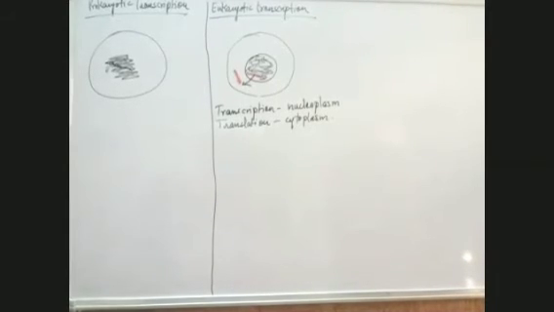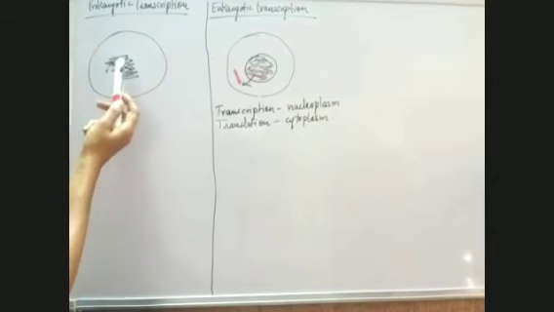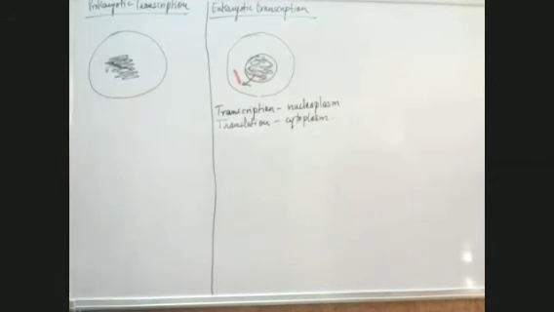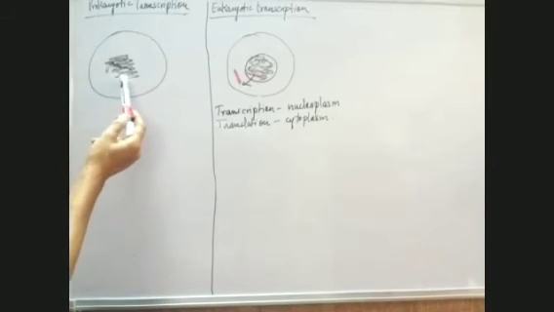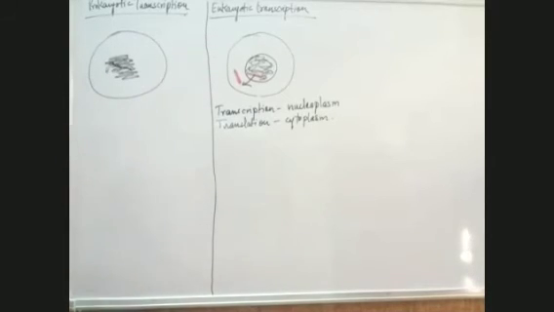So this is what I want to tell you, that in case of prokaryotic cell, the transcription is a continuous process. There is no transfer of messenger RNA formed into the cytoplasm, because the nuclear material is dispersed on cytoplasm itself. So the process of transcription and translation occurs simultaneously, one after another, continuous process.